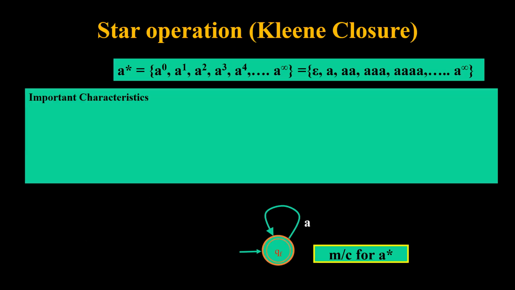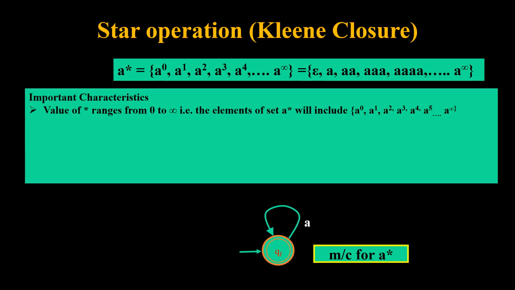Now, what do you mean by A star? A star means that we can have a number of A's ranging from 0 up to infinity. What are the important characteristics of star operation? The value of star ranges from 0 up to infinity. So that means the elements of the set A star will include a to the power 0, a to the power 1, a to the power 2, a to the power 3, and so on up to a to the power infinity. Now a to the power 0 means 0 number of a's, and this is represented by epsilon.